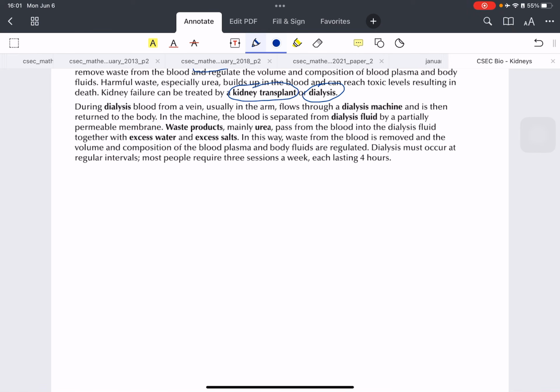So the machine does the job of the kidney. All right. However, dialysis must occur at regular intervals, and it must occur for the rest of the person's life. Right? And it's very inconvenient because dialysis usually takes about 3 to 4 hours at a time, and a person will have to dialyze maybe about 3 to 4 times a week for optimum functioning.